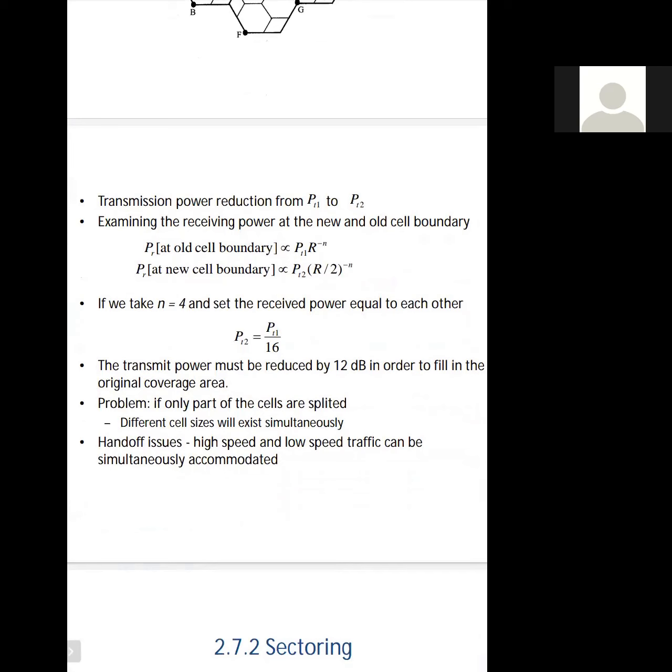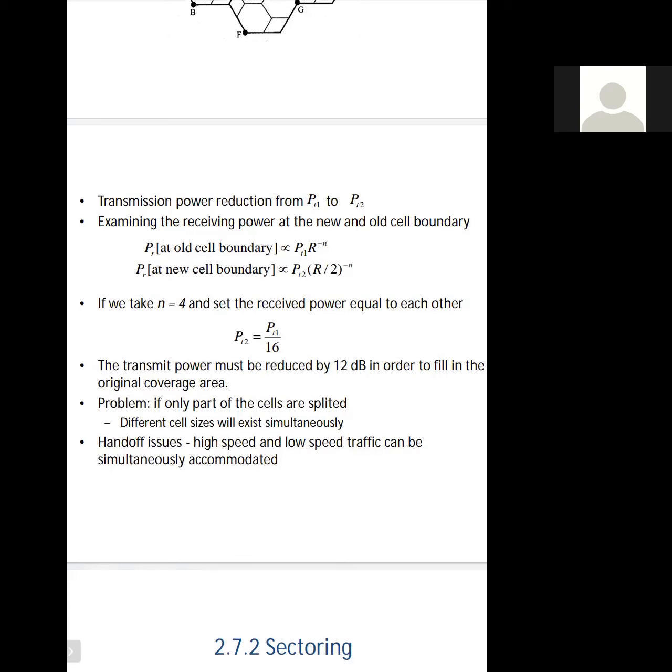For the old cell boundary, the received power will be directly proportional to the transmitted power PT1 multiplied by the old cell radius, that is R raised to power minus N. And the received power for the new cell boundary will be directly proportional to the reduced transmitted power PT2 multiplied by the radius divided by the factor 2, half of the radius of the previous old cell.